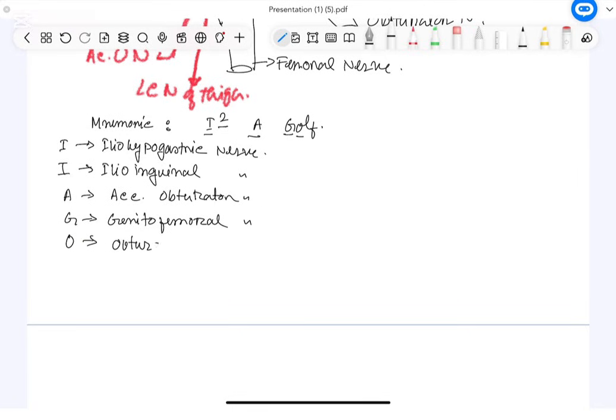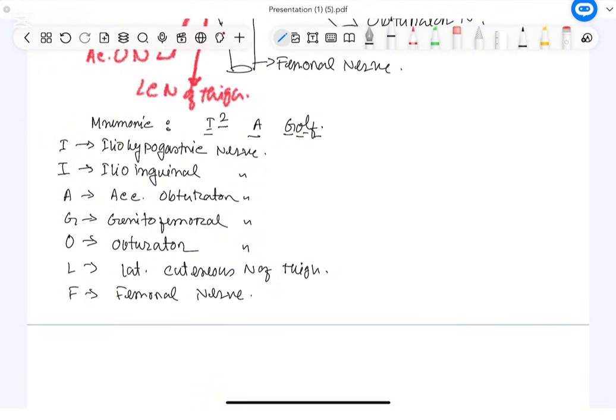O for obturator nerve. L for lateral cutaneous nerve of thigh, and lastly F for femoral nerve.